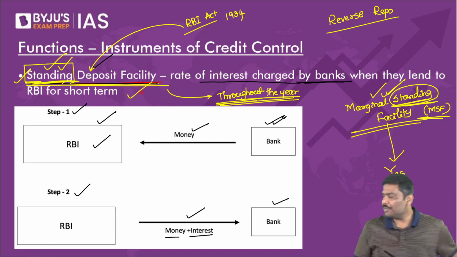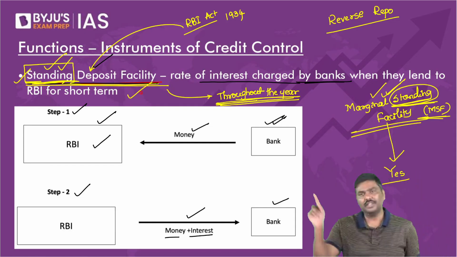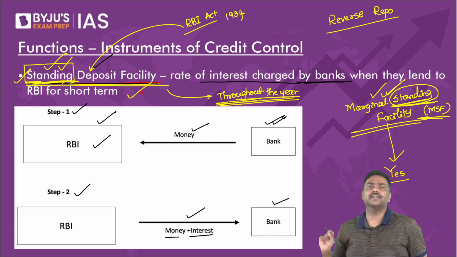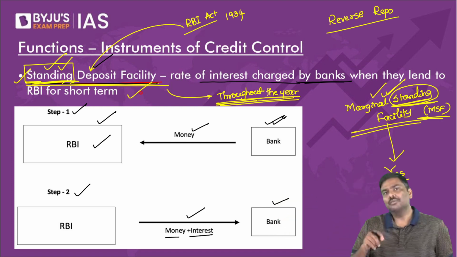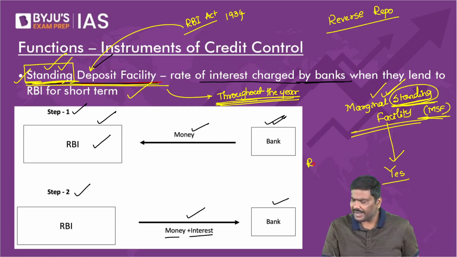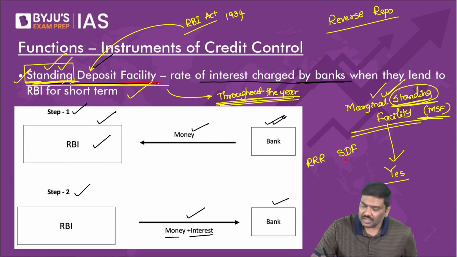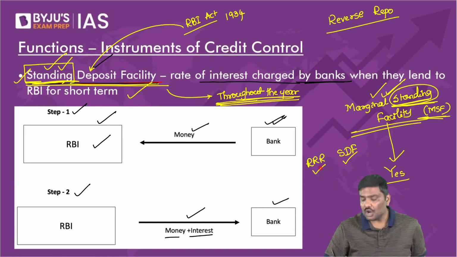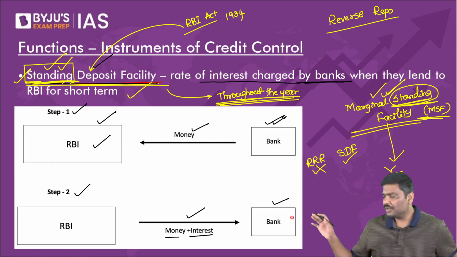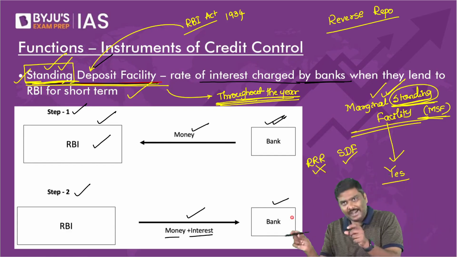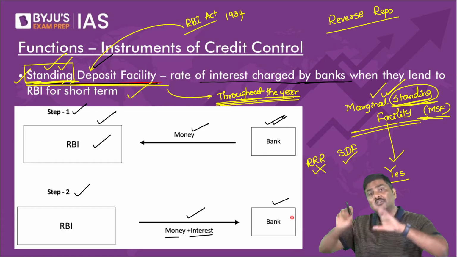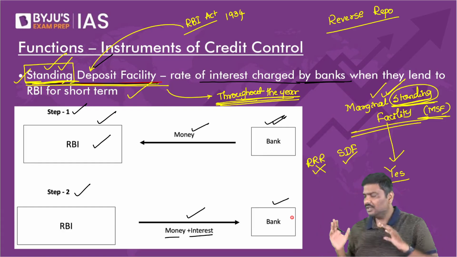So the standing deposit facility is available throughout the year. Now, point number 2. Understand the difference between the reverse repo rate and the standing deposit facility. SDF is available throughout the year. Reverse repo rate is not available throughout the year. Reverse repo rate will only be available when RBI announces it.